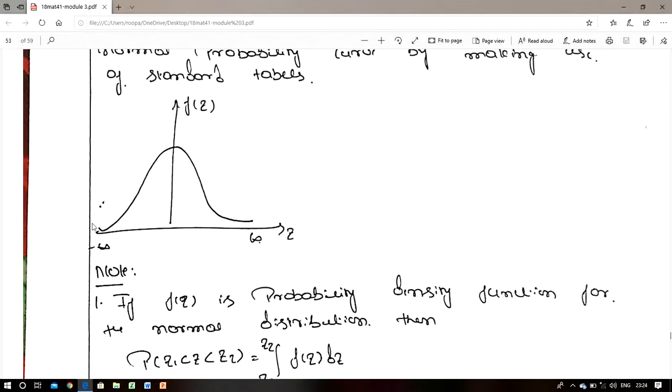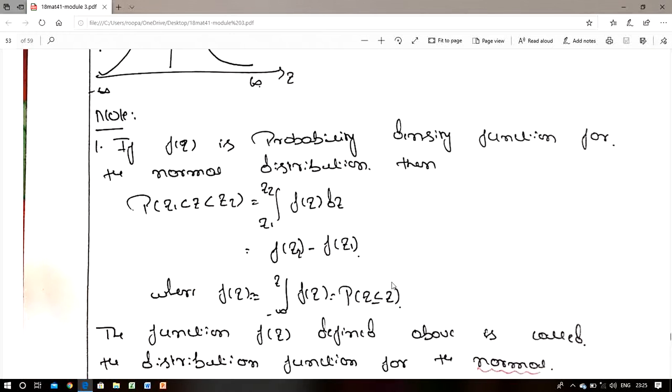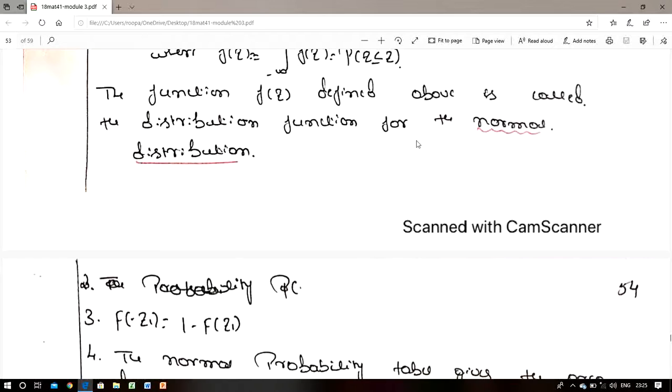That is f of z, where z varies from minus infinity to plus infinity. So minus infinity to 0 the value is 0.5, and 0 to infinity the value is 0.5. And one thing here, the probability where z varies from z1 to z2 can be written as the integral from z1 to z2 of f of z dz. We can write f of z2 minus f of z1, or simply f of z, which is P(Z less than or equal to z). So the function f of z defined above is called the distribution function for the normal distribution.